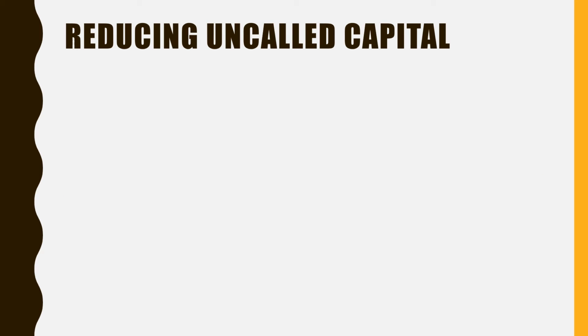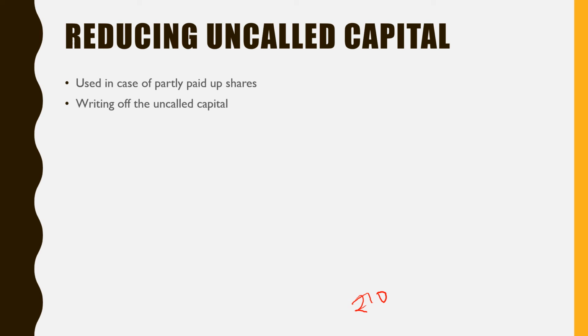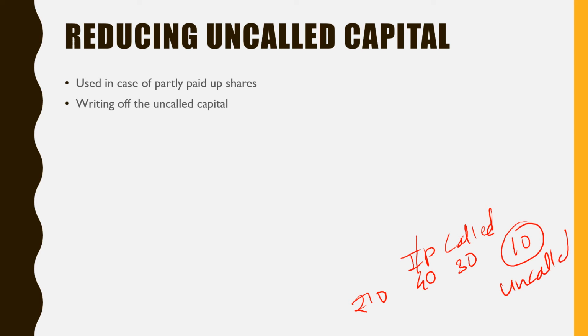The procedure of capital reduction and the legal formalities we have already seen. So what is the first type? Reducing uncalled capital. This mode can be exercised in case of partly paid shares, right? So if one share's face value is rupees 10 and its issue price is rupees 40, and the company has called only rupees 10 yet, the remaining rupees 30 are uncalled. So the company can forgo this.